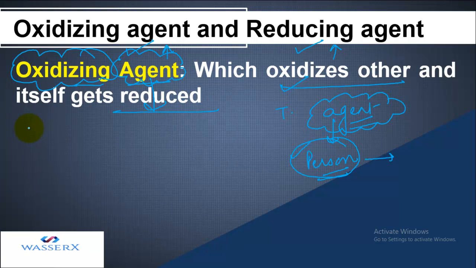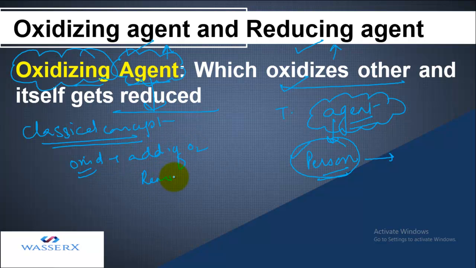For example, let's consider this on the basis of the classical concept. According to the classical concept, we know that oxidation refers to addition of oxygen or removal of hydrogen. It refers to either of the two.